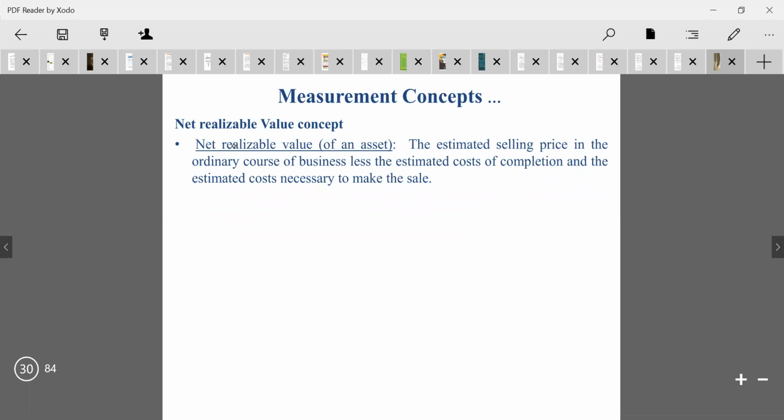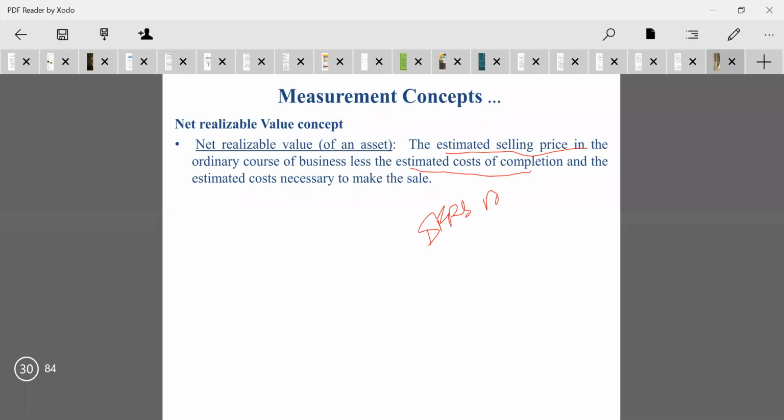And the last one is the net realizable value concept. On the basis of the asset, it has to be measured as the estimated selling price in the ordinary course of business less the estimated cost of completion and the estimated cost necessary to make the sale. This is the formula which has been converted into word form in IFRS 13.